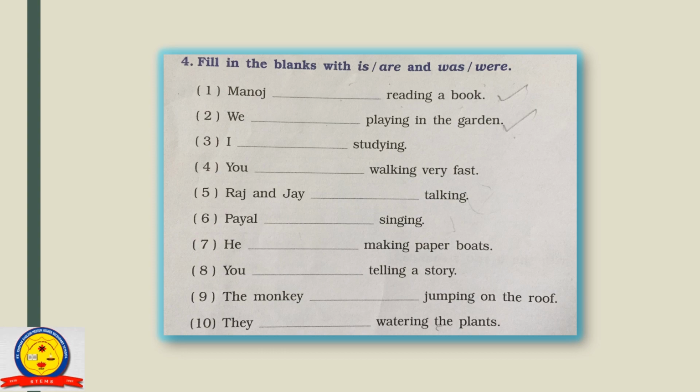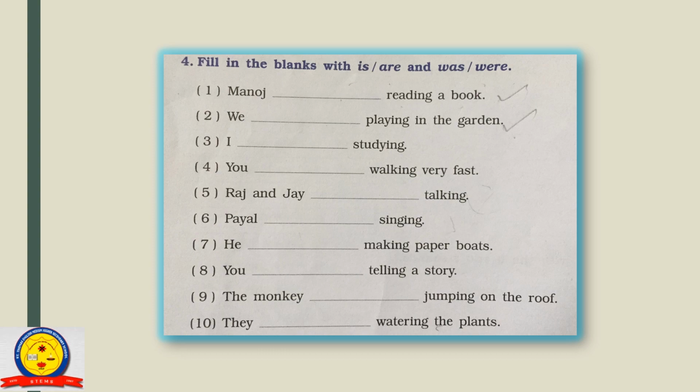Okay, children, in your Vikas Marigold workbook, page number 8, there is exercise number 4. Fill in the blanks with is, are, and was, were. This exercise is related with the present continuous tense and past continuous tense. You have to solve this exercise by yourselves. Here I am giving you a hint.